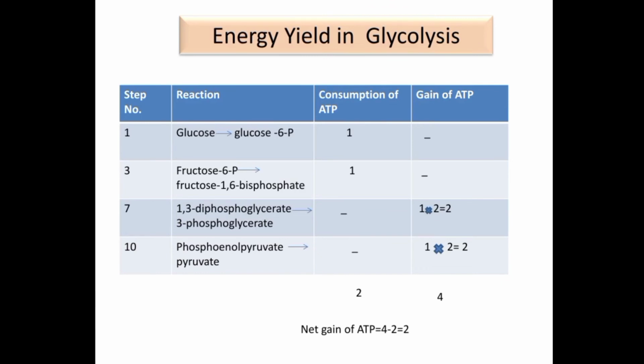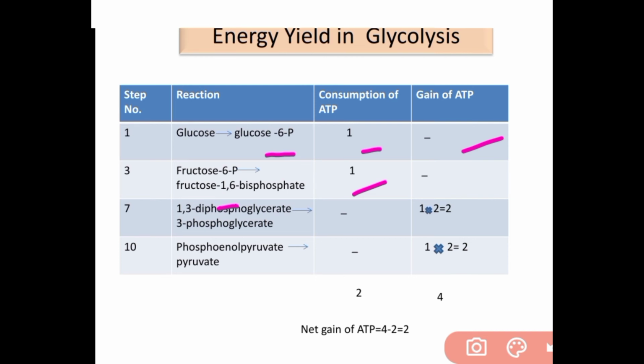Next, energy yield in glycolysis. Step number 1: from glucose to glucose 6-phosphate, there is consumption of 1 ATP but no gain of ATP. Step number 3: from fructose 6-phosphate to fructose 1,6-bisphosphate, there is also consumption of 1 molecule of ATP.